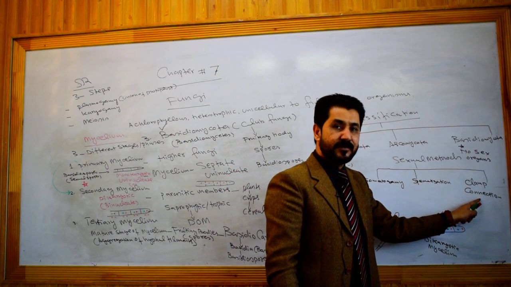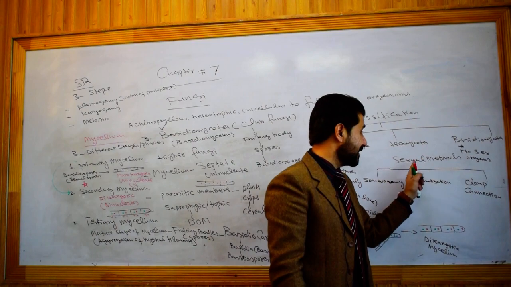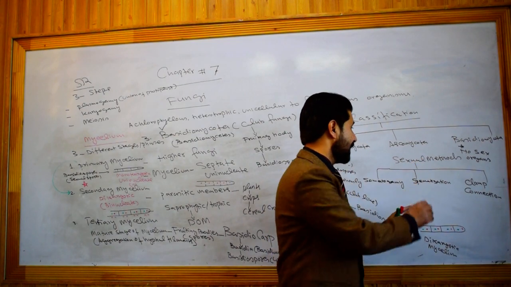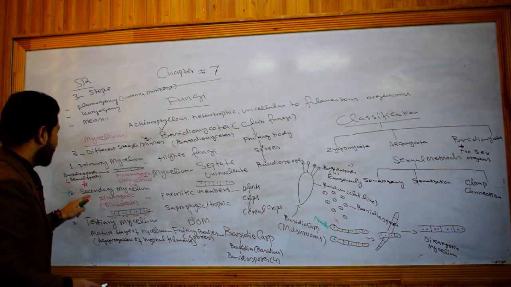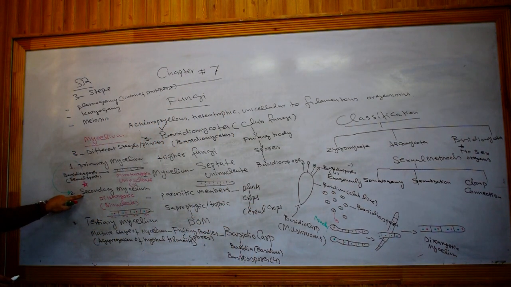These are the sexual methods involved in the Basidiomycota for the conversion of primary mycelium into secondary mycelium. And secondary mycelium, as I have told you, is the dominant phase of the mycelium.